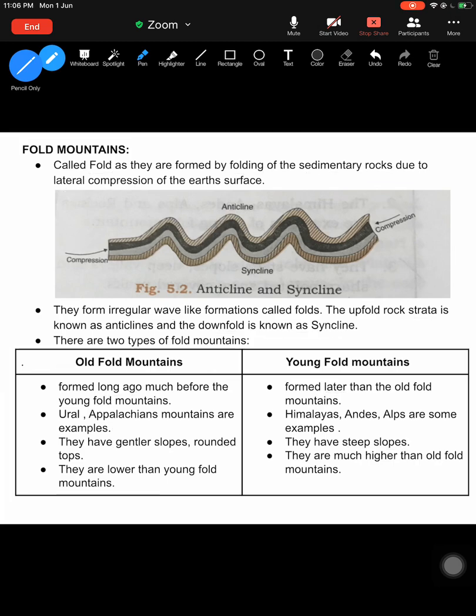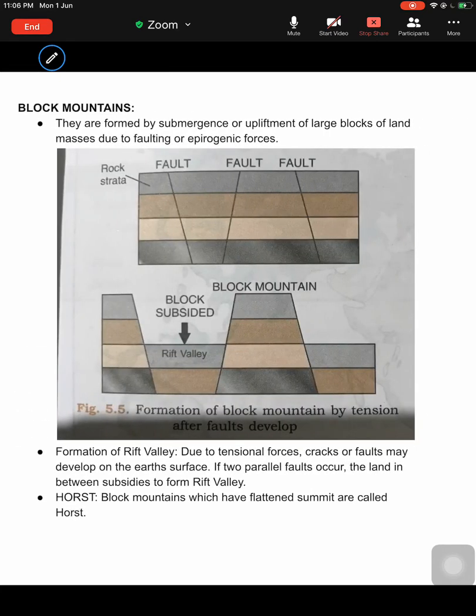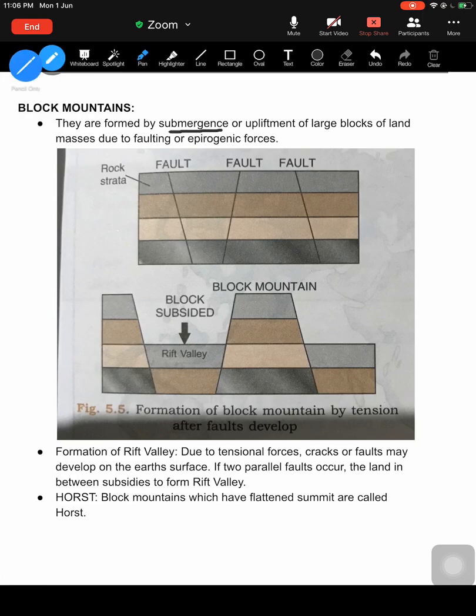Moving to the next, block mountains. In the previous slide, we learned that block mountains are formed because of either submergence, going down, creating a rift valley, or upliftment of a large block, leading to a block mountain, due to faulting. This is important: faulting, meaning cracking, which is also known as epeirogenic forces. Now, you might get a question on the formation of a rift valley.